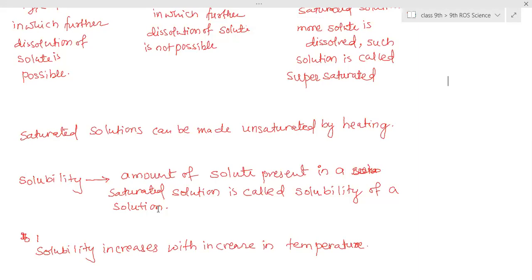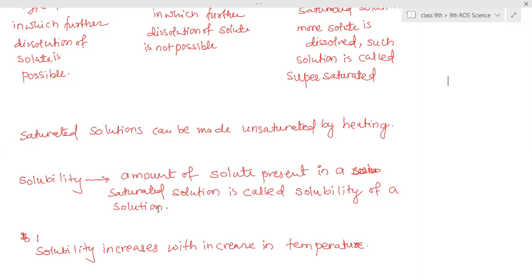In water, different salts get dissolved, so different salts' solubility is different. Sodium chloride, that is common salt, may dissolve 60 gram at a particular temperature. Maybe potassium chloride is another salt which may dissolve only 35 gram. Maybe sodium carbonate: it gets dissolved in water, and to make it saturated it needs only 50 gram. So 50 gram is its solubility.